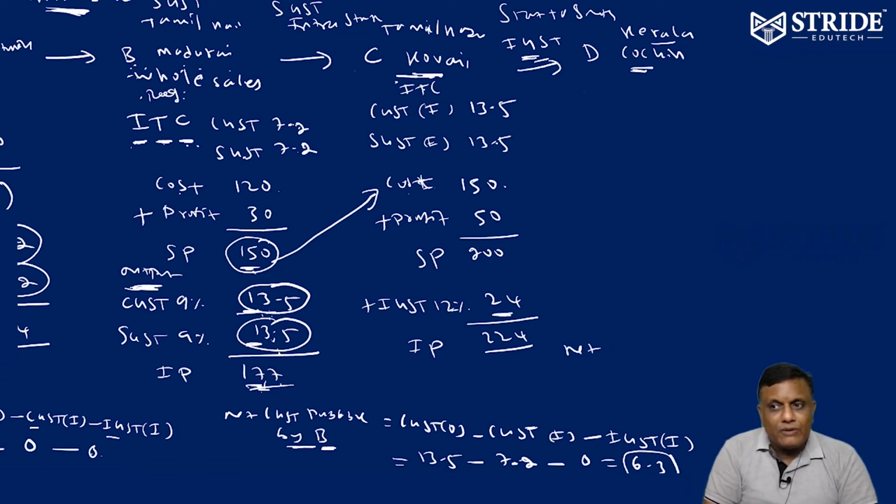Now the question is, what is the net output collected from D? C collected 24 from D as IGST, integrated goods and service tax. How many inputs is he having? He has two inputs for C and one output for C. Now, net IGST payable.